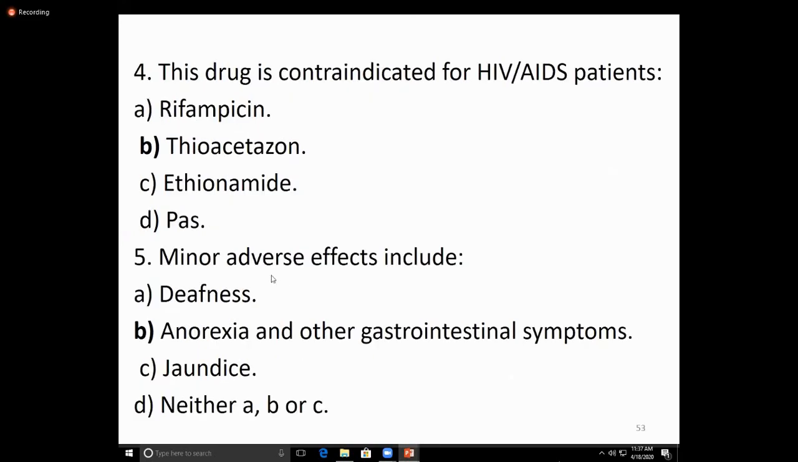Another one. What are the minor adverse effects regarding the antituberculous drugs? Deafness, anorexia and GIT symptoms, jaundice, or neither A, B, C, nor none. So mainly the GIT symptoms. These are the minor adverse effects of antituberculous drugs.